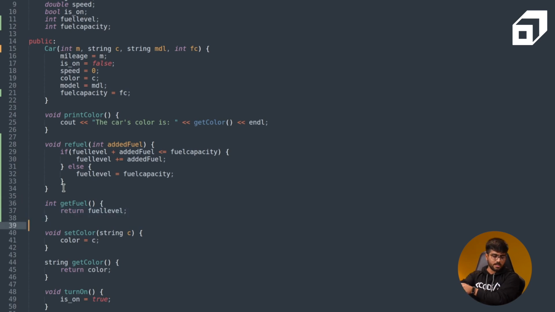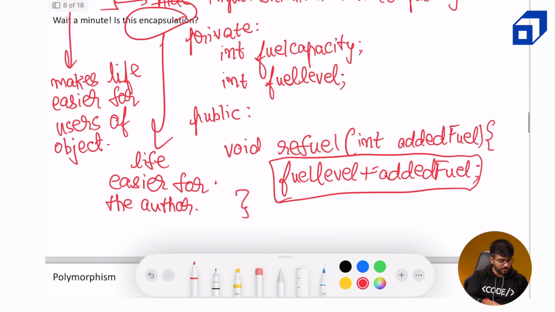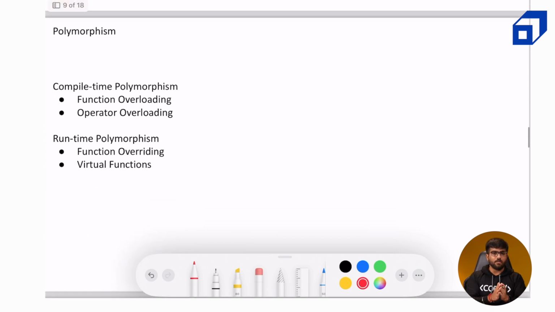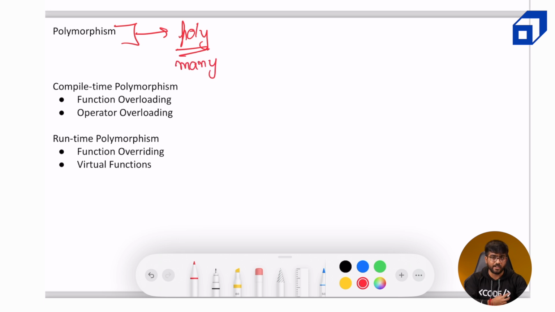Now let's move on to polymorphism, which I was talking about. Now, an English lecture for all of you. I'm not sure if it's an English lecture or a Latin lecture, but polymorphism is created out of two words: poly, which means many or multiple, and morph, which means faces or forms in this case. So polymorphism stands for many forms.